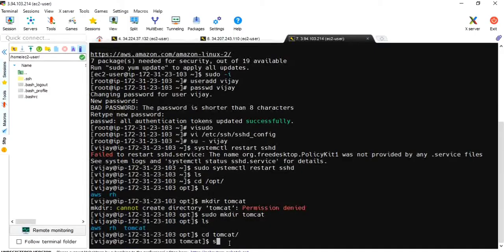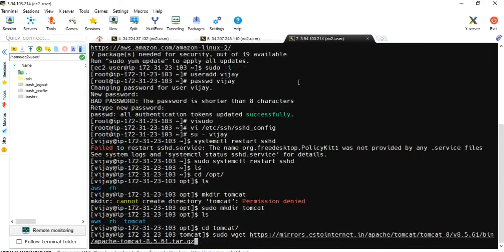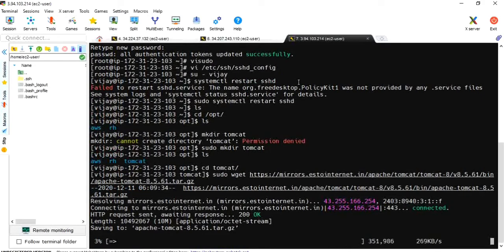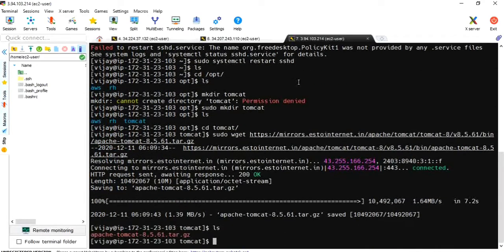Now let's do sudo wget. Okay, cd apache.